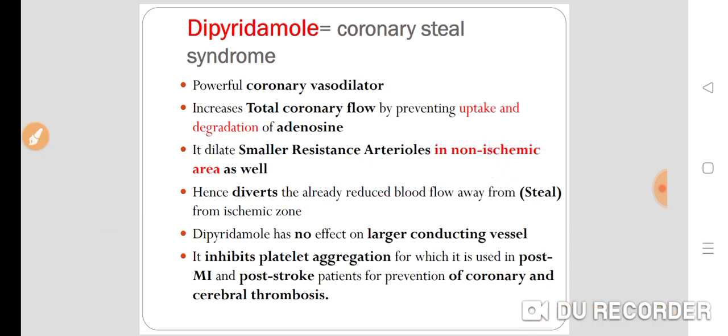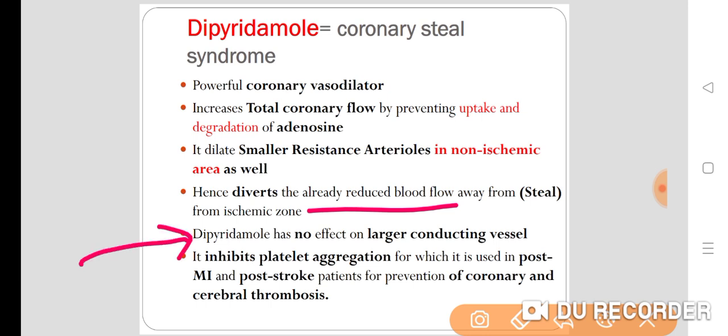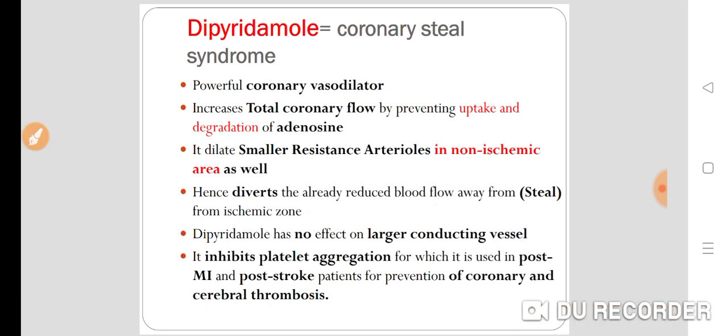Stealing means it diverts already reduced blood flow away from the ischemic zone, and that is called the coronary steal phenomenon. Dipyridamole has no effect on the larger conducting vessels; there is an effect on the smaller resistant arterioles.